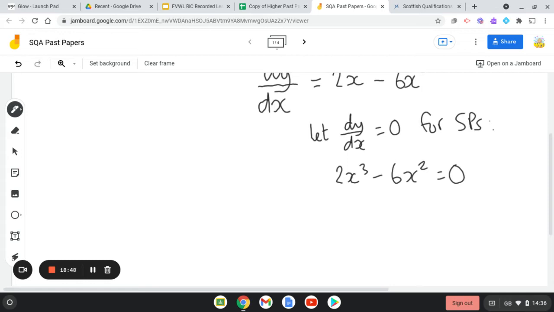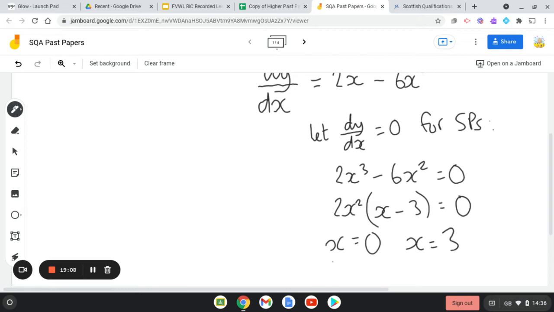Is there a common factor? Yes, there is, 2x squared. That comes outside the brackets, and inside the brackets goes x minus 3, and that's equal to 0. Then x is equal to 0 and x is equal to 3. You can just underline your final answers.